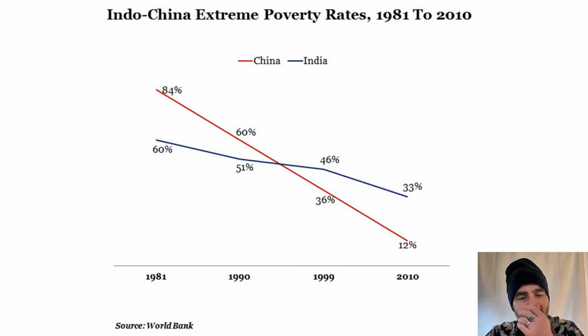Here's another graph. I want you to think about what that's showing. It doesn't have a vertical axis at all, so what do you think the percentages mean? Yep, the percentages are the percent of people who are living in extreme poverty. And what's the general message of this graph?